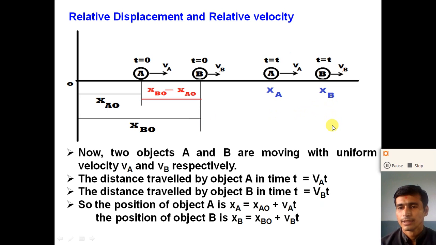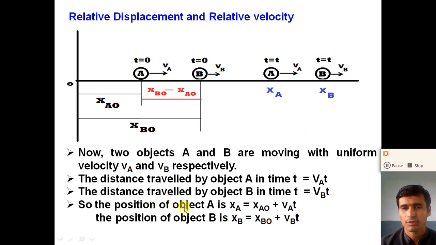Due to the motion of both objects, the position of the objects changes with respect to the reference point. So at time t, the new position of object A with respect to reference point O is XA and the position of object B is XB, right?